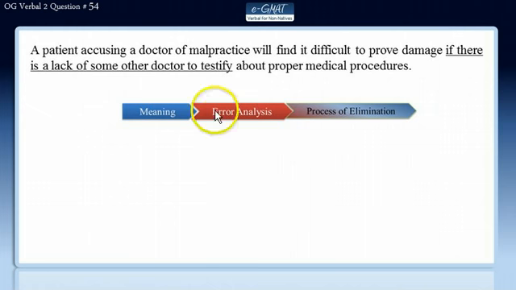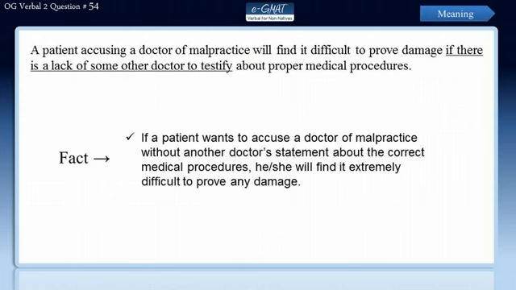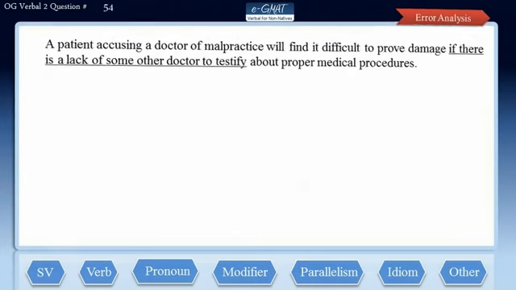So let's begin. A patient accusing a doctor of malpractice will find it difficult to prove damage if there is a lack of some other doctor to testify about proper medical procedures. This sentence presents a fact, and it says that if a patient wants to accuse a doctor of malpractice without any other doctor's statement about the correct medical procedures, he or she will find it extremely difficult to prove any damage. Now let us evaluate the errors in this sentence by splitting it into its clauses.